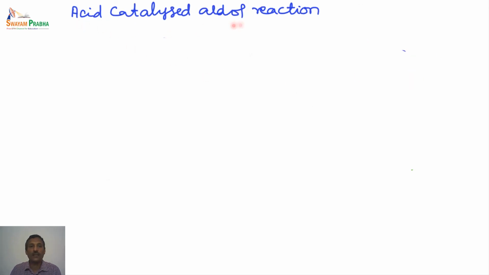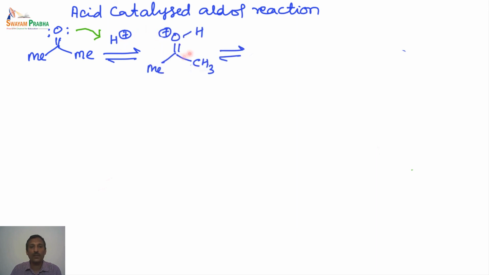The next one is the acid catalyzed aldol reaction. We had seen the base catalyzed aldol reaction. Now we will look at the acid catalyzed aldol reaction. Here the first step is the addition of the electrophilic species, that is the proton, to the carbonyl oxygen because we know this is electron rich and this is electron poor. So the lone pair is bonded towards the hydrogen, and we end up with this particular intermediate. When the bonded electrons are shifted to the oxygen, we get a carbocation on this particular carbon.